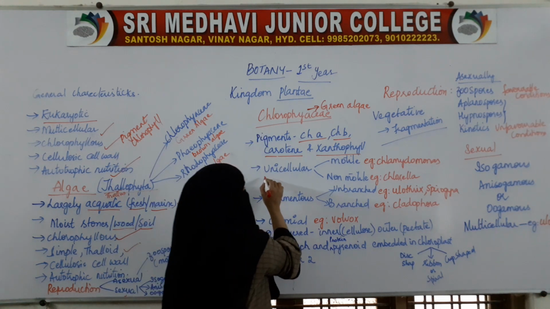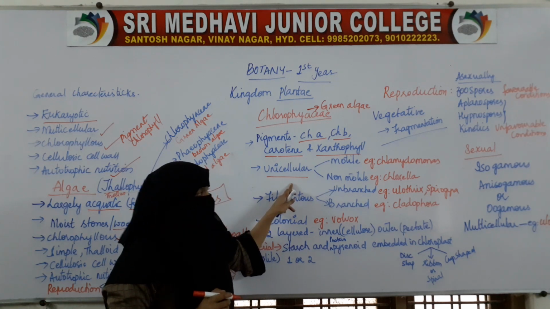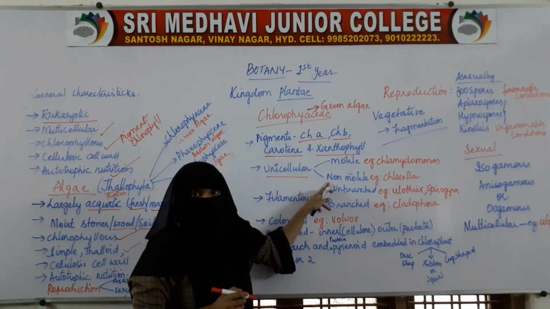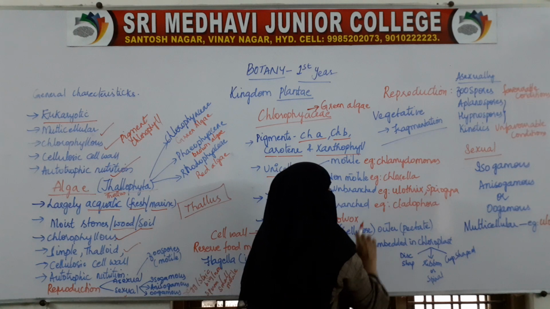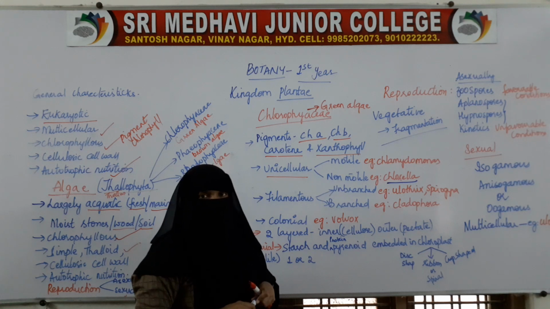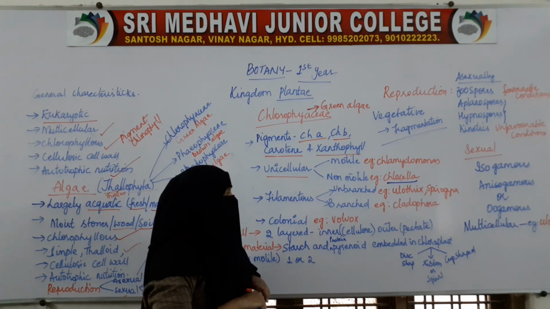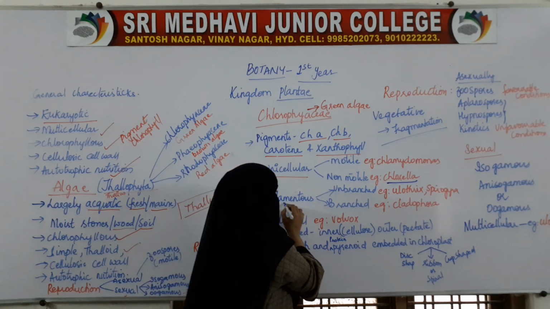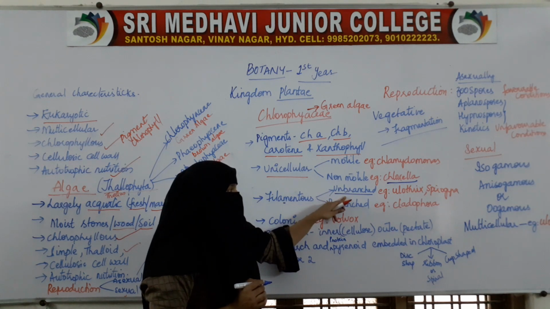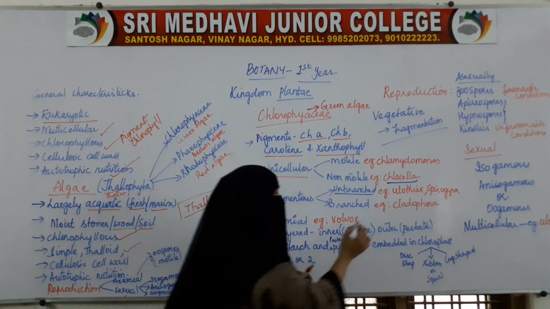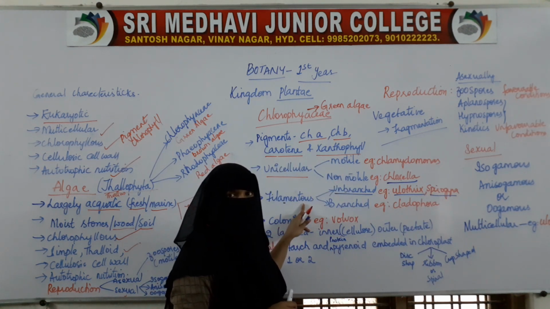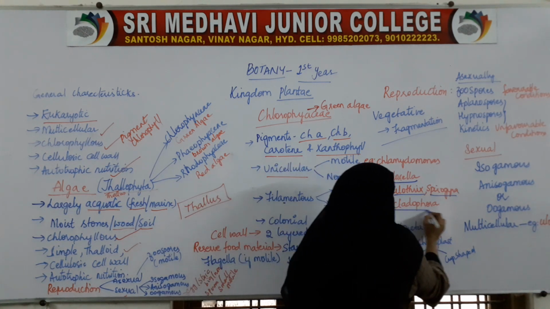In this group we find unicellular organisms also. Unicellular and motile, an example is Chlamydomonas. Then we have unicellular non-motile, that is, it cannot move, and the example is Chlorella. Then the algae can be filamentous. In filamentous, it can be branched or unbranched. The example for unbranched filamentous algae is Ulothrix and Spirogyra. The example for branched filamentous green algae is Cladophora.